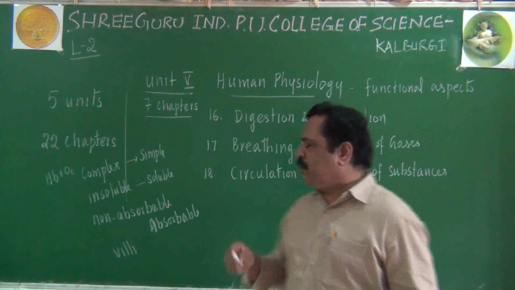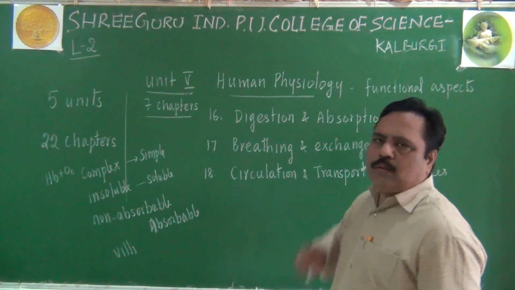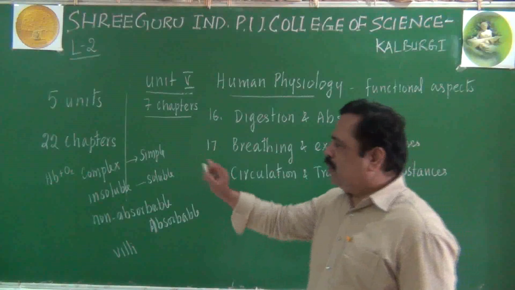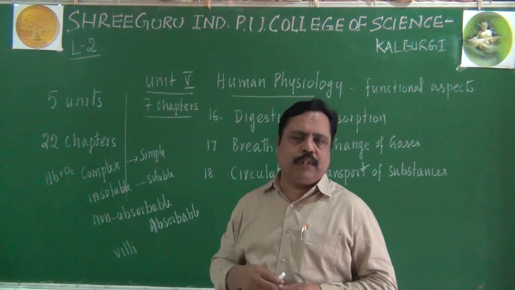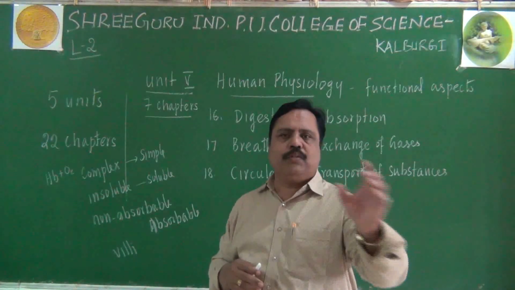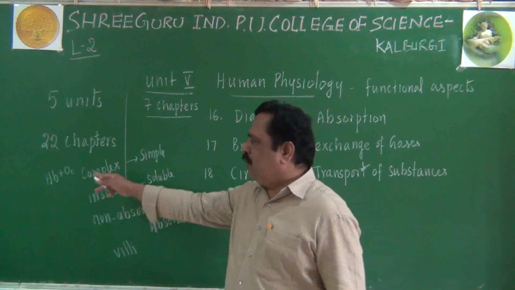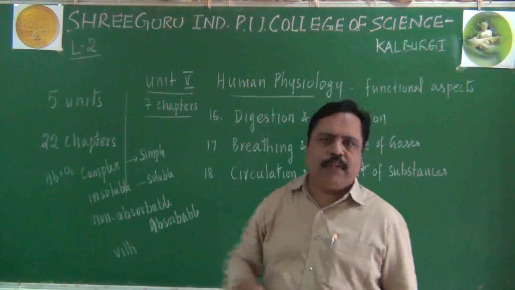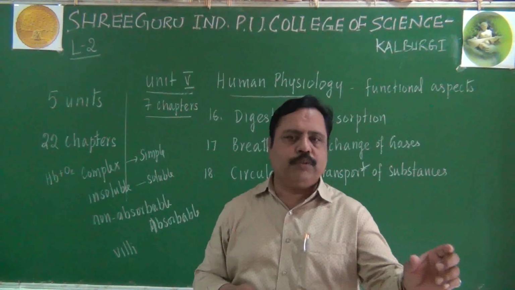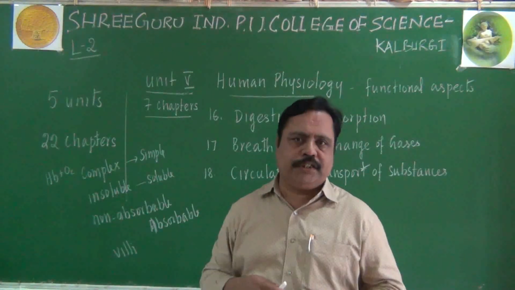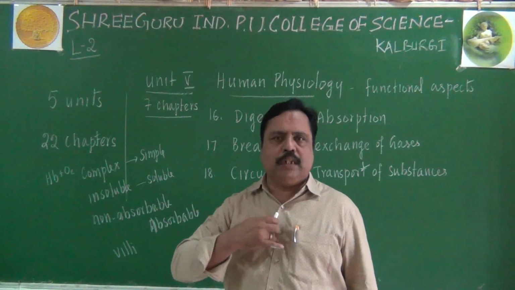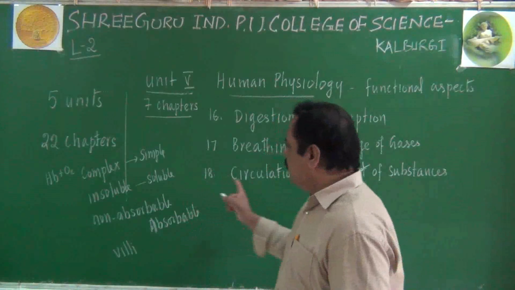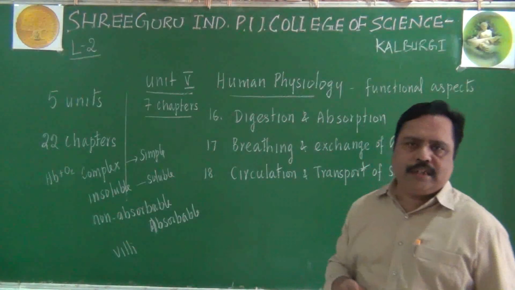Who will distribute it? That means it is through the circulation only. Similarly, I told you oxygen should be supplied to various parts of our body. Oxygen should be given to the mitochondria. Then only in the mitochondria will that oxygen react with which one? Glucose, and produce the energy. So who will supply that oxygen from the lungs to the tissues? Again we are depending upon the circulatory system only.